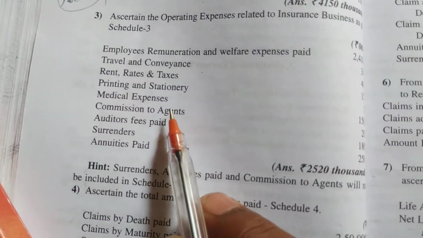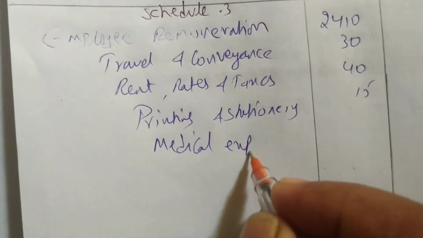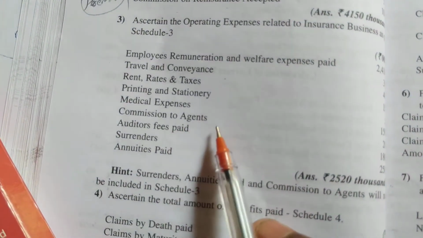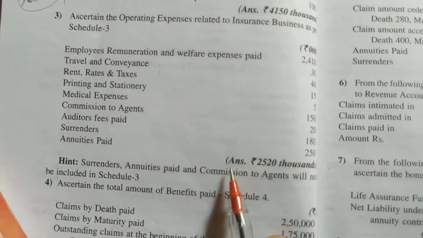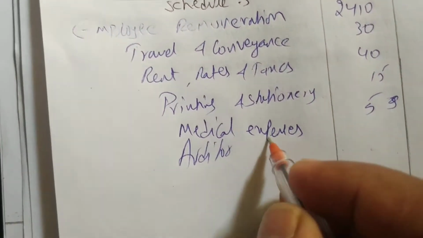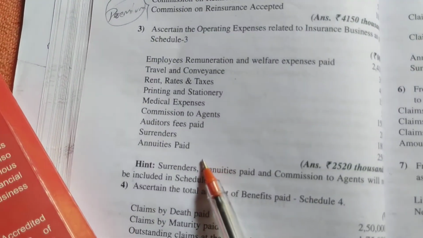After that medical expenses 5. Commission to agents will not come. Auditor fees paid will come, 20. After that surrenders will not come, annuities will not come.